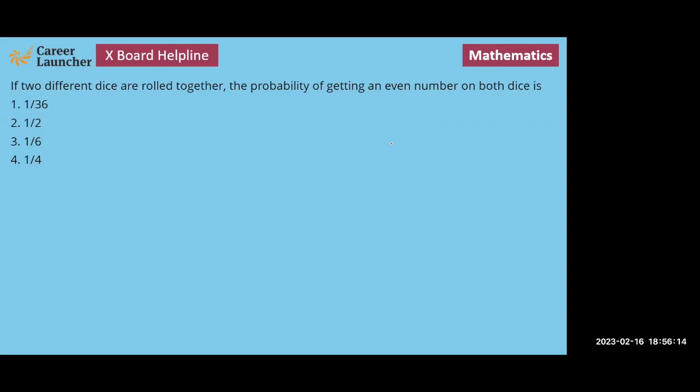So probability is, as you know, probability of any event is equal to number of times the event is favored. Sometimes we also write number of favorable outcomes divided by the total number of outcomes possible. Okay. So let's look at this question.